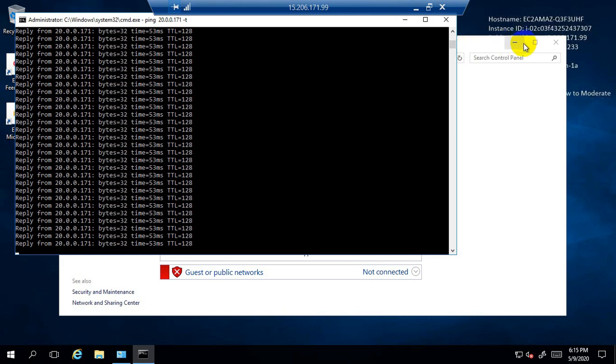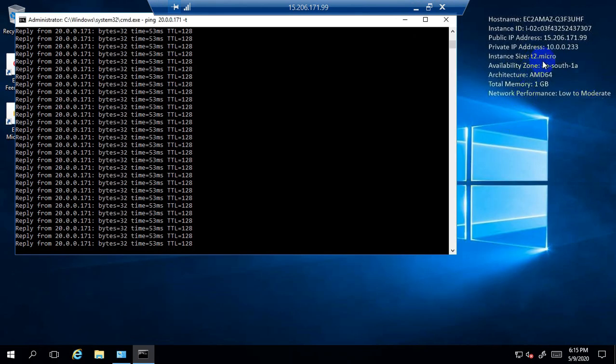Now let us see what is the IP address of this EC2 instance. What is the private IP address? That is 10.0.0.233. So let's try to ping from the other EC2 instance and let's see whether it will ping or not.